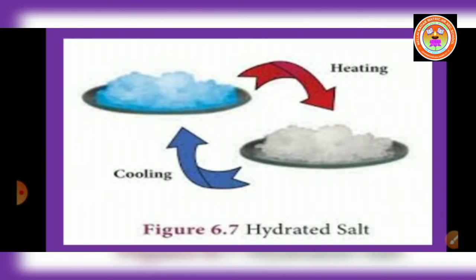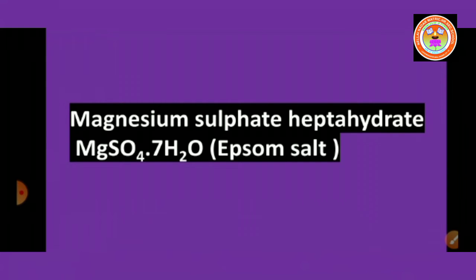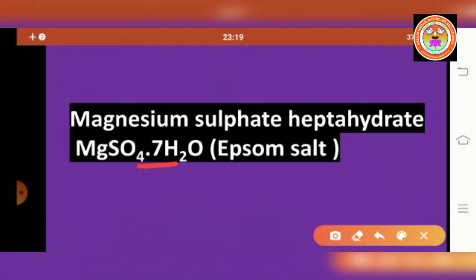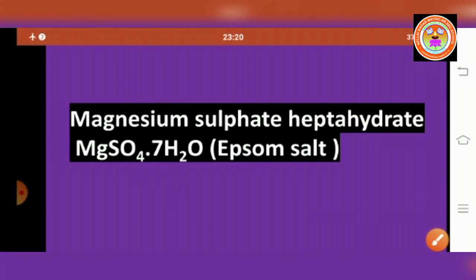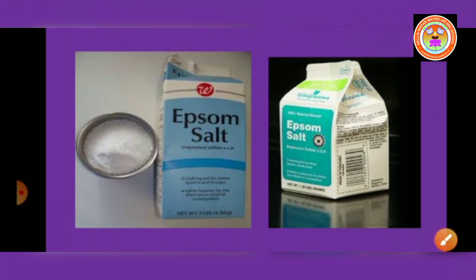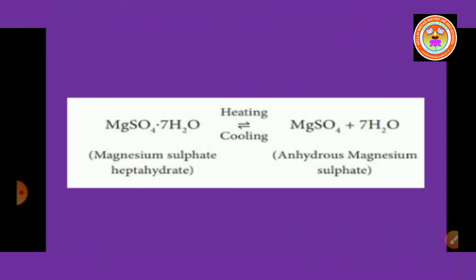Let us know about Epsom salt, that is magnesium sulfate heptahydrate. Molecular formula is MgSO4·7H2O. Its water of crystallization is 7. When magnesium sulfate heptahydrate crystals are gently heated, it loses 7 water molecules and becomes anhydrous magnesium sulfate.